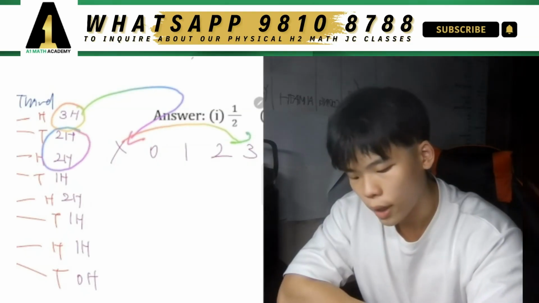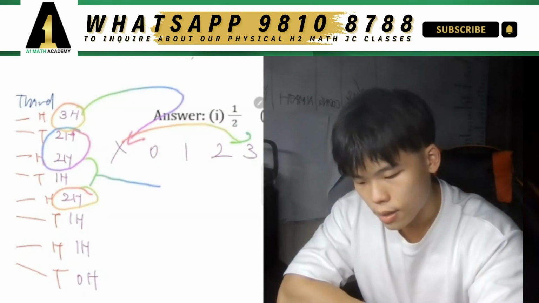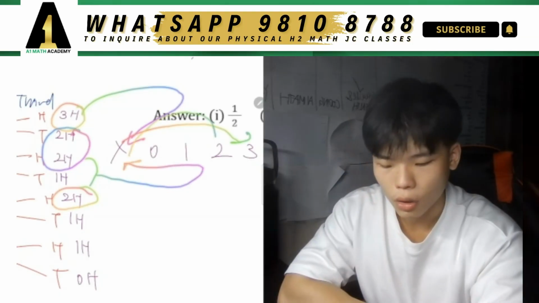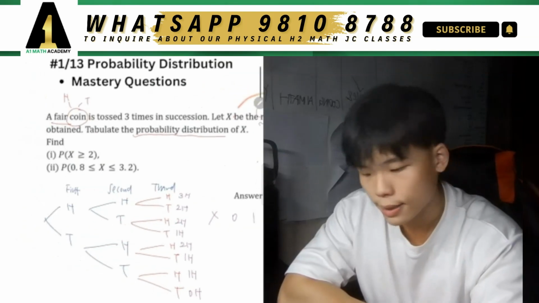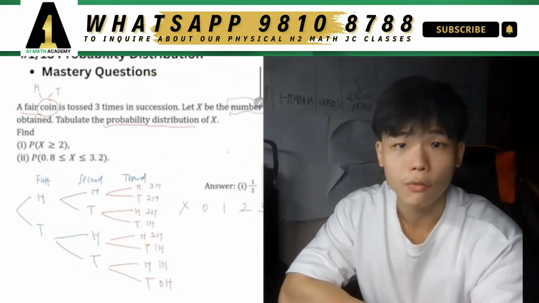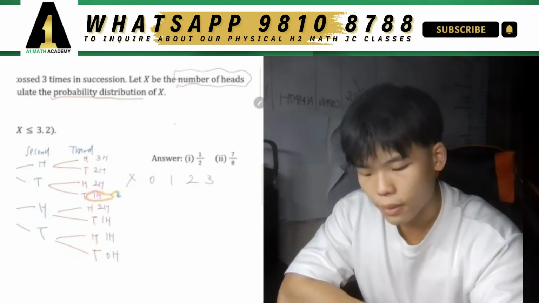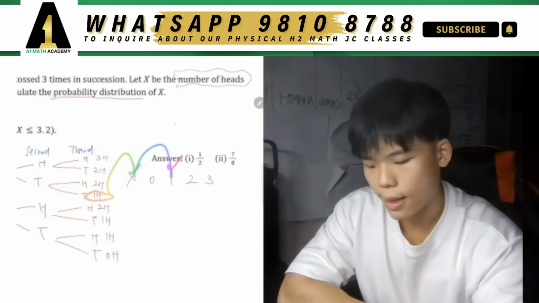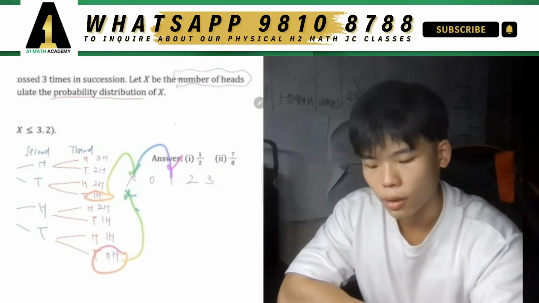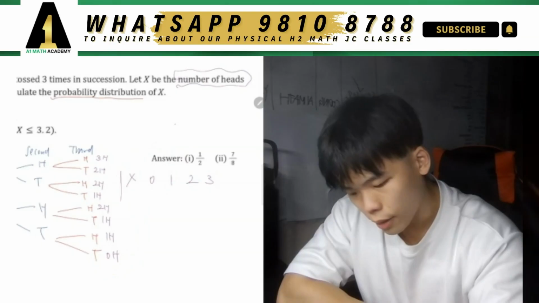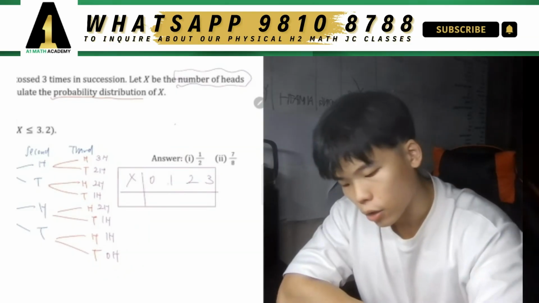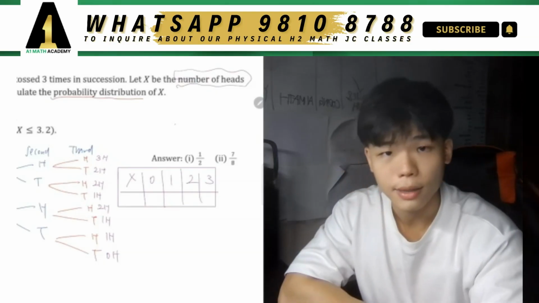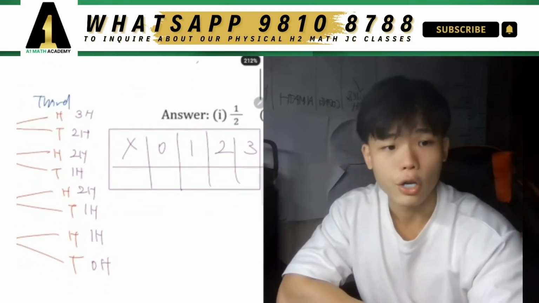These are all 2 hits, and that means that my x value can take on a value of 2, because at the end of the day, x represents the number of hits after 3 times of tossing. You get the idea? Now, 1 hit means that x could take on a value of 1, and 0 hits means that x can take on the value of 0. So when I draw a table like this, it gives me all the different possible values that x could take on, right? You just draw a simple table like this, of course with a ruler when you're actually doing the question.